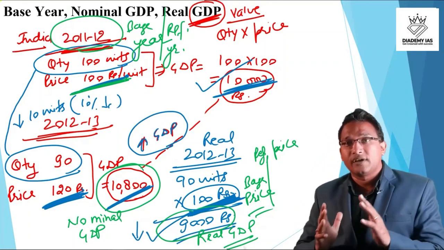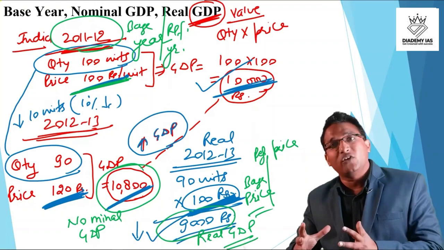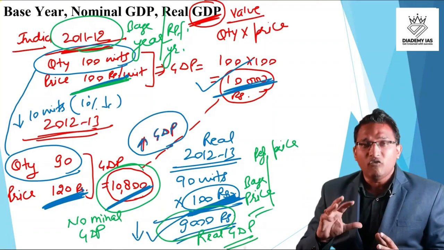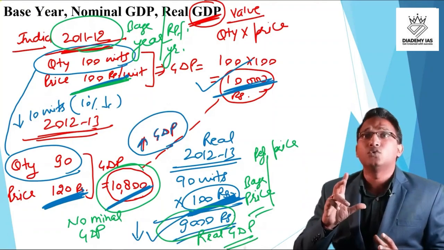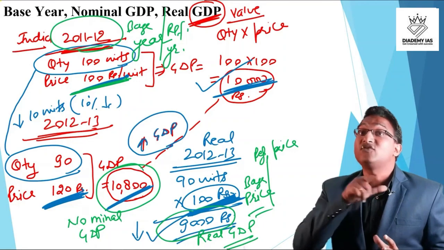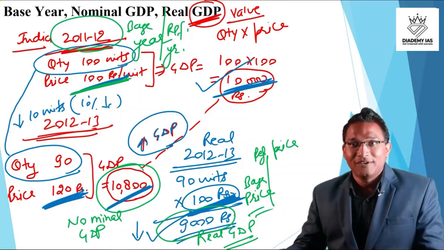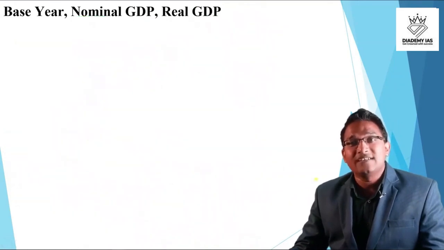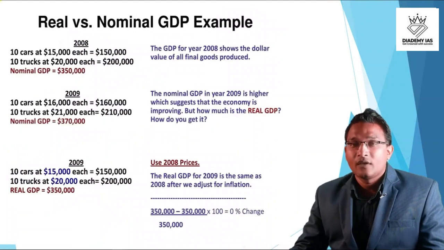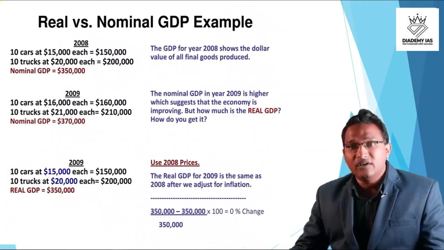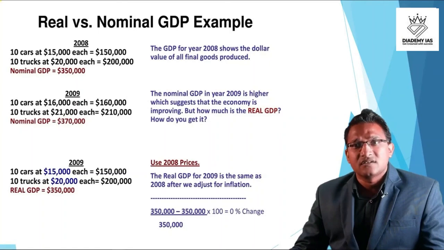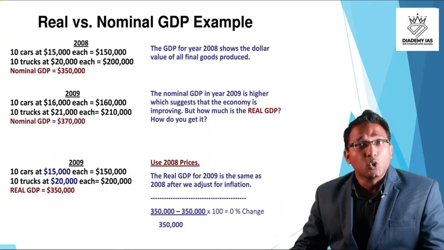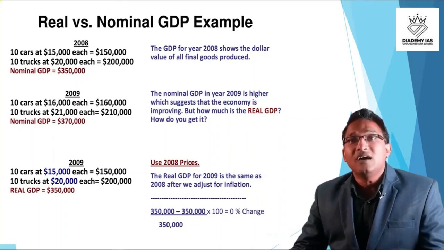In newspapers, in the economic survey, we will find both of them. Right? So we really need to take care, we really need to be attentive about which figure we are talking about, right? Now let us see all these things in language. So base year, nominal GDP and real GDP. This is another example I have given. I have discussed the previous example very clearly, but again if you want more clarity, you can go through this example by pausing the video, right?